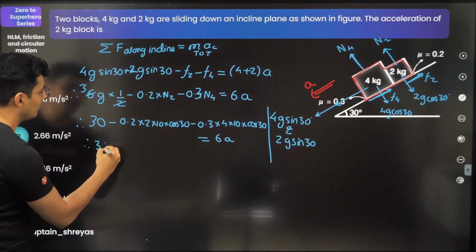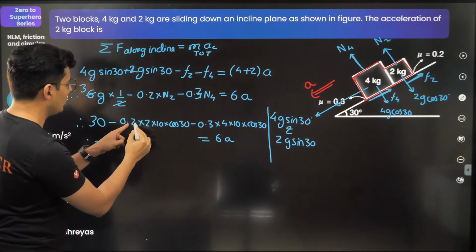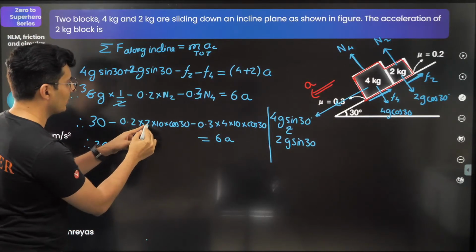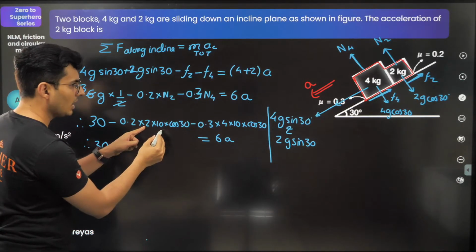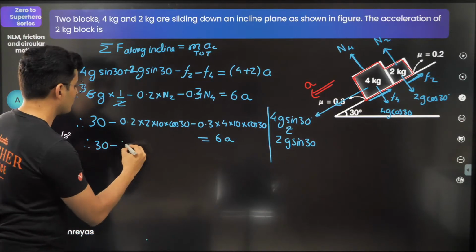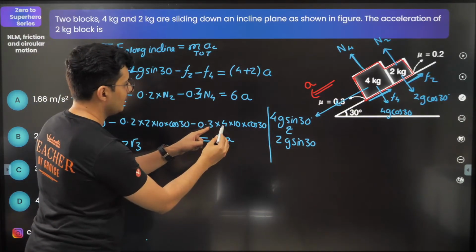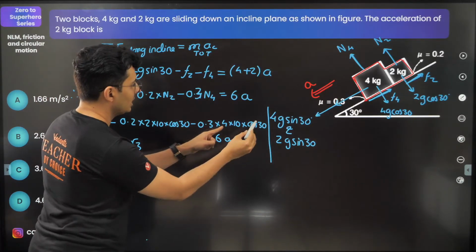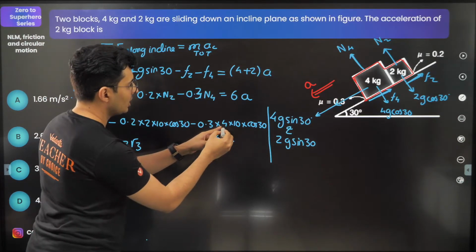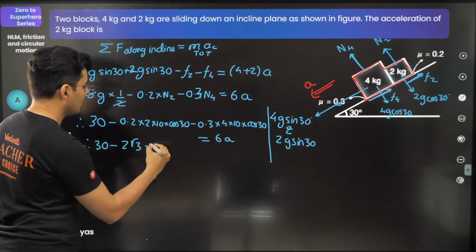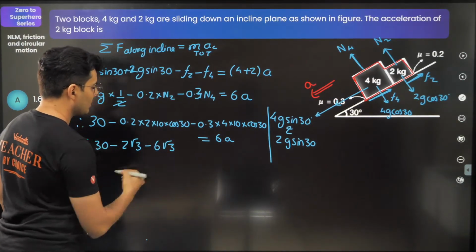I mean, like, come on. 30 minus 0.2 into 10 is 2. 2 2s are 4. 4 into cos 30, 4 root 3 by 2, that's 2 root 3. And this 0.3 into 10, 3. 3 4s are 12. 12 root 3 by 2 is 6 root 3. So minus 6 root 3 is equal to 6a.